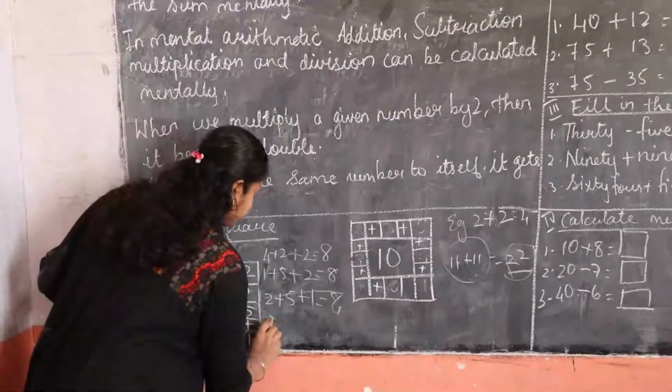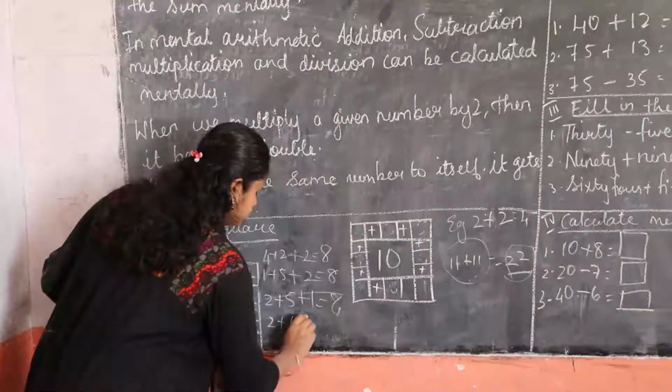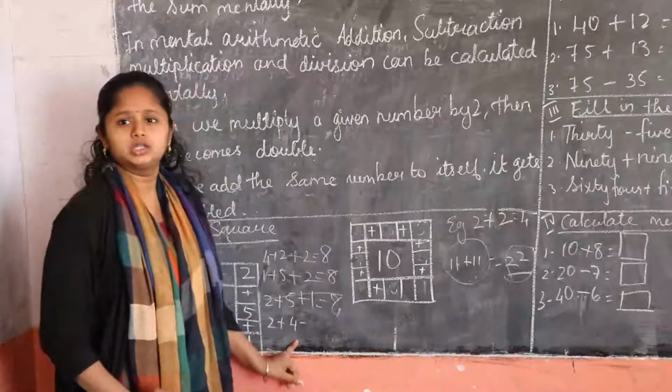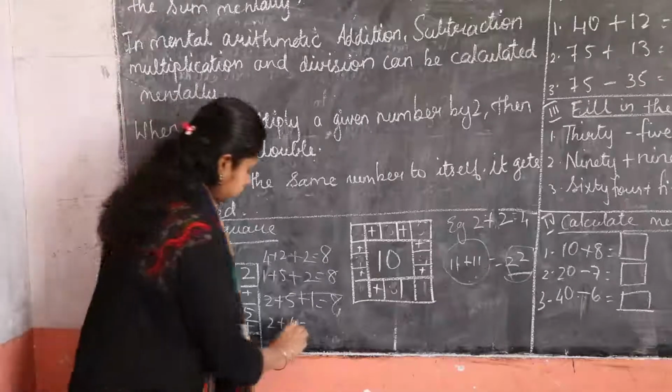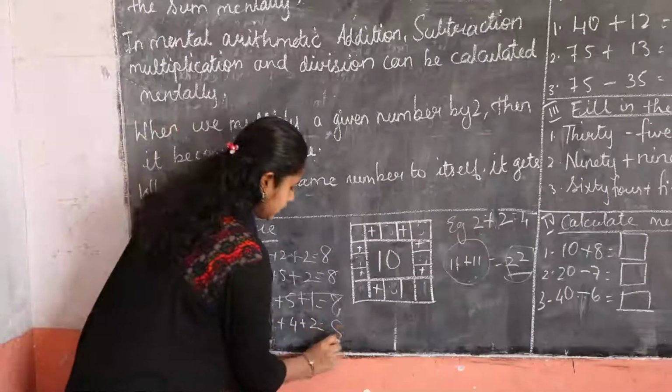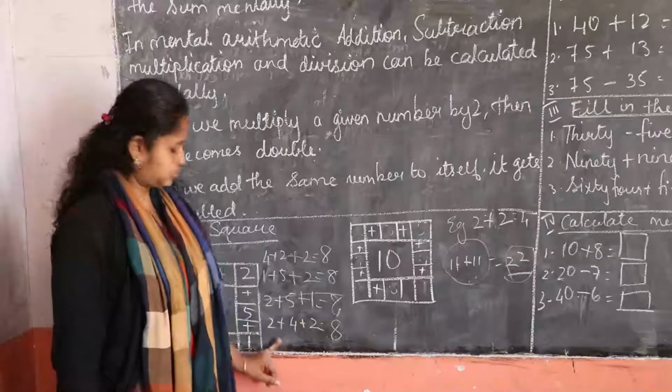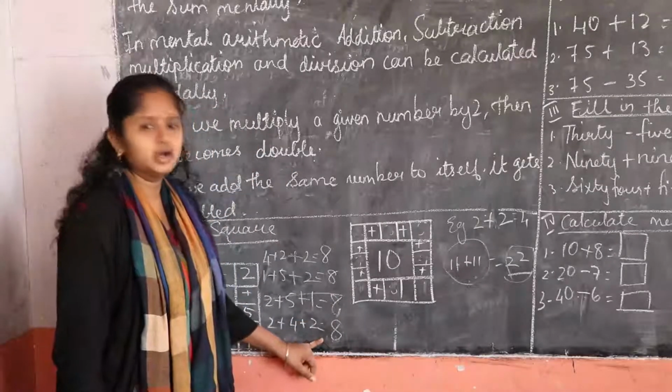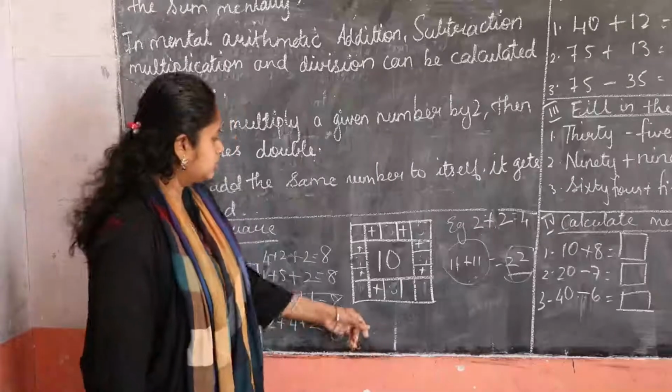Yes. So 2 plus 4 is how much, children? 2 plus 4 is 6. 6 plus 2, if we add, means what, children? 8. Yes. So 6 plus 2 is 8. Okay. Same here also we'll do now.